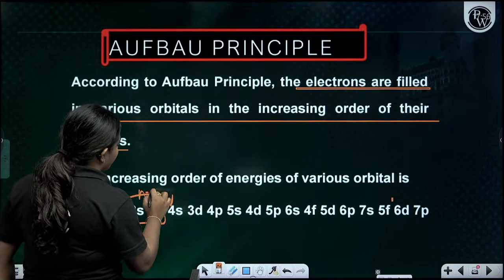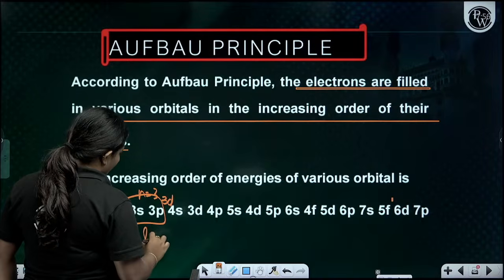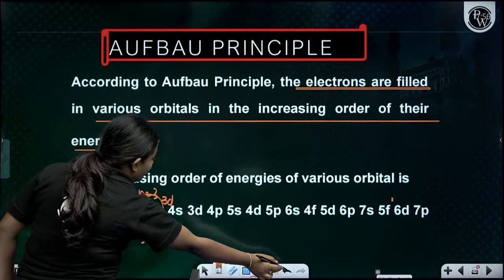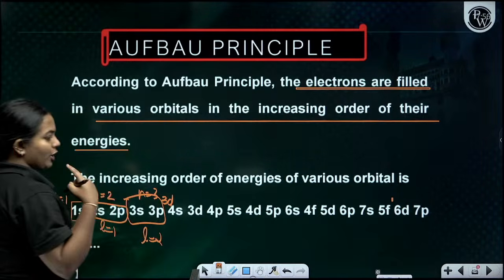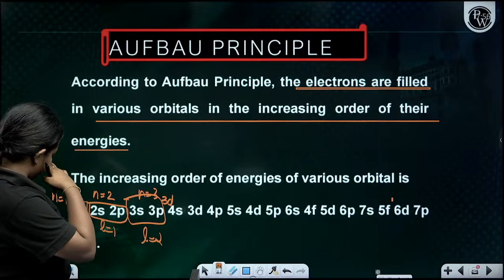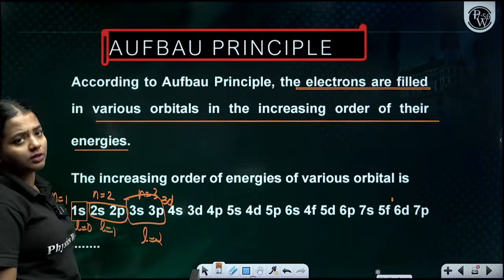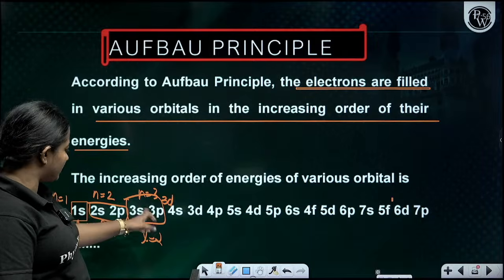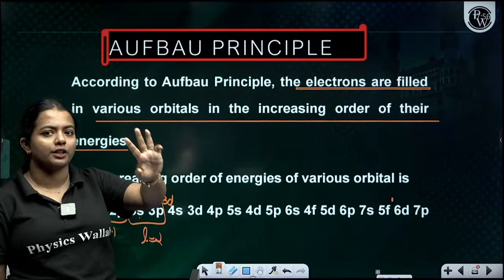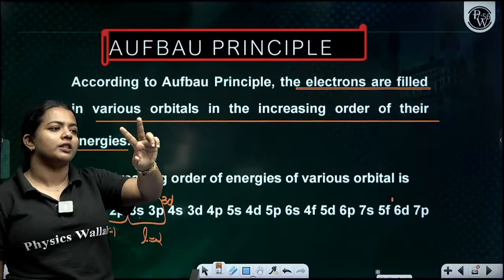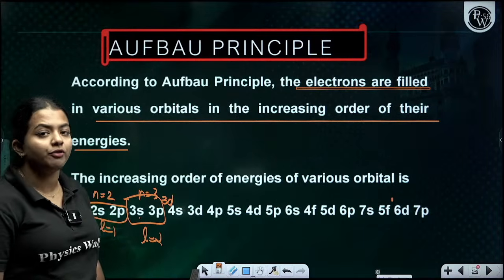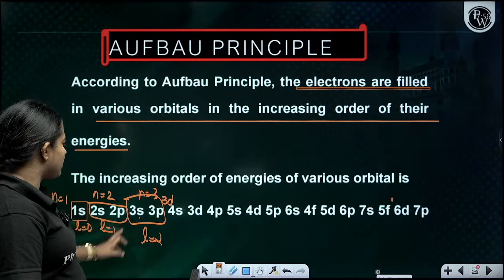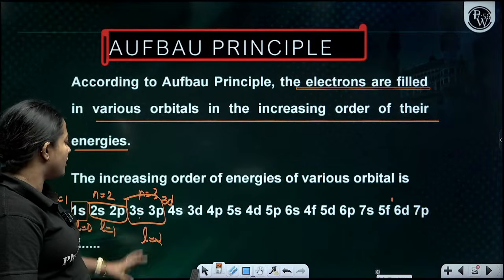N is equal to 3 means l can go up to 2. For 3d, l is equal to 2, which means m is -2, -1, 0, 1, 2, which is going to be 5. Clear? So this is all about the d orbital, along with 3s also.